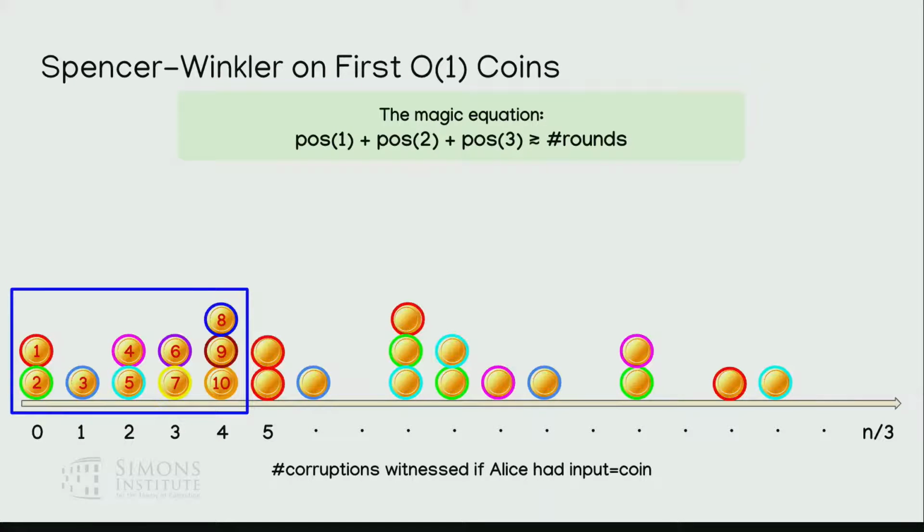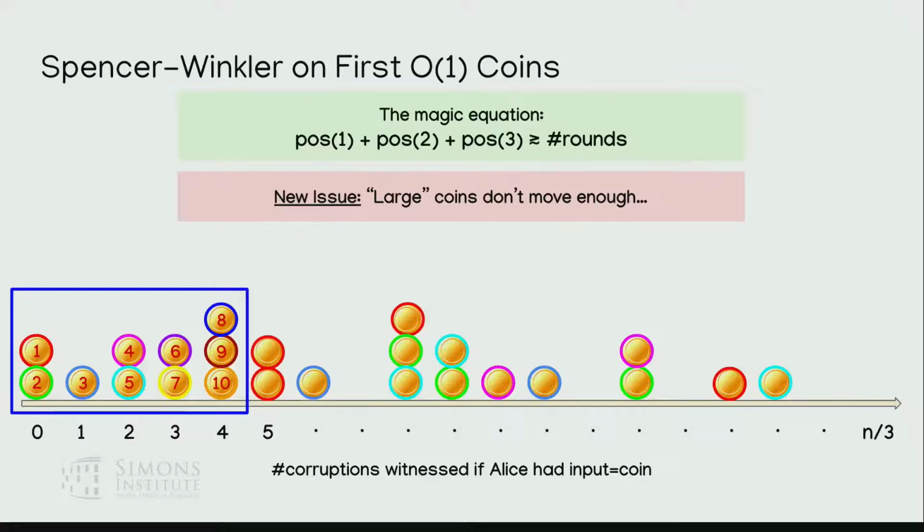Okay, so again, the magic equation is the following. We want the sum of the first 3 coins' positions to be growing with the number of rounds. So does this protocol satisfy this equation? Well, kind of. Assuming that these larger coins, the ones past the first 10 coins, are far away from the first 10, then the first 10 coins do satisfy this coin game, because the others are not relevant if they're far enough away.